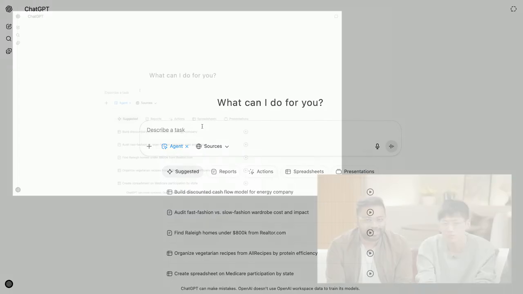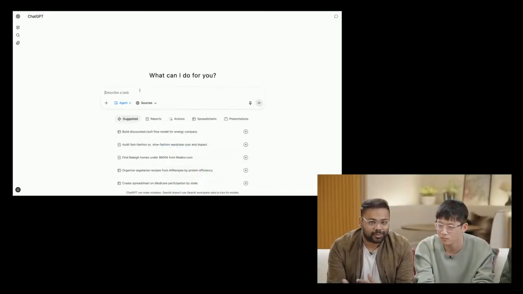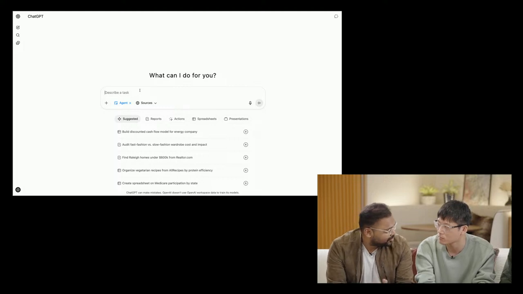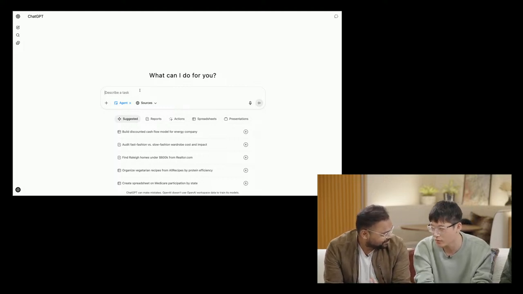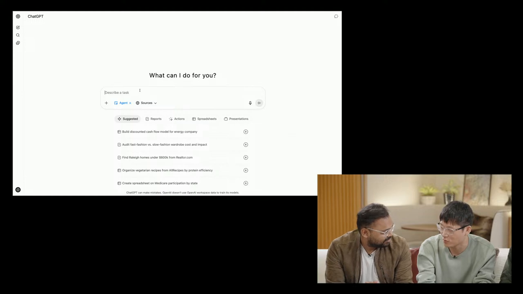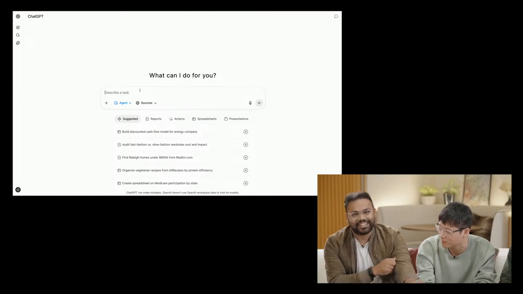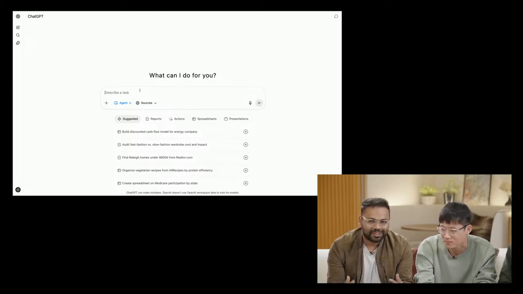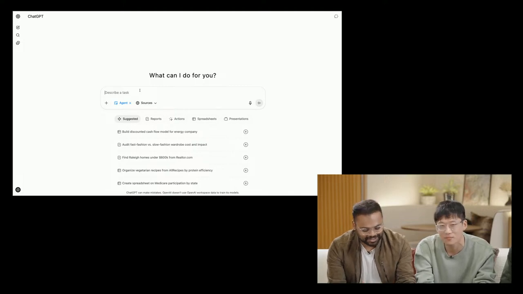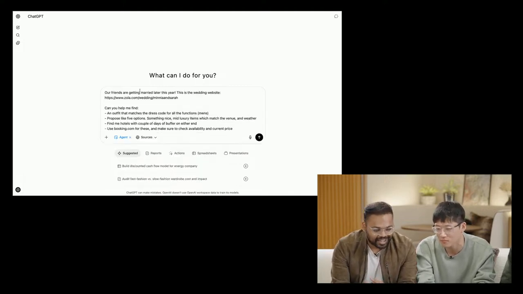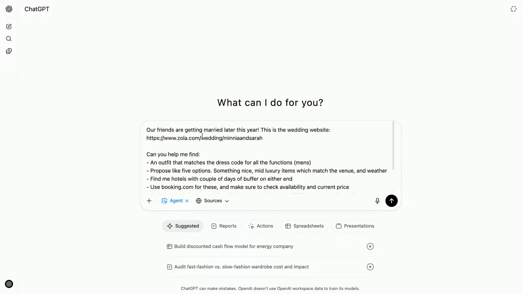Edward and I have a wedding to go to later this year. It's for one of our mutual friends. Should we have the agent plan? Yeah, let's do it. I need an outfit, and don't forget the gift. Okay, great. We won't forget the gift. It's a little bit of a longer prompt, so I have it copied in my buffer, so I'm just going to go ahead and paste it. Okay, so let's see what it says.